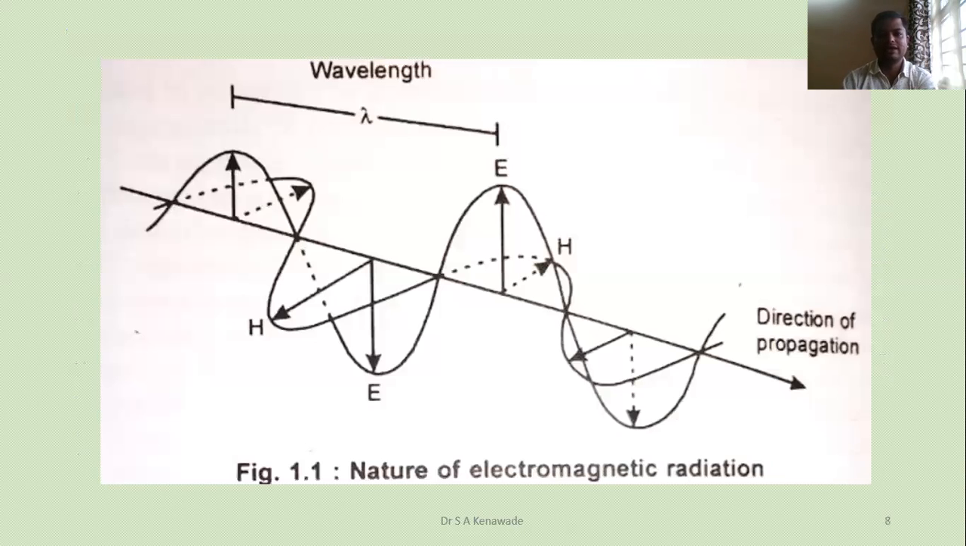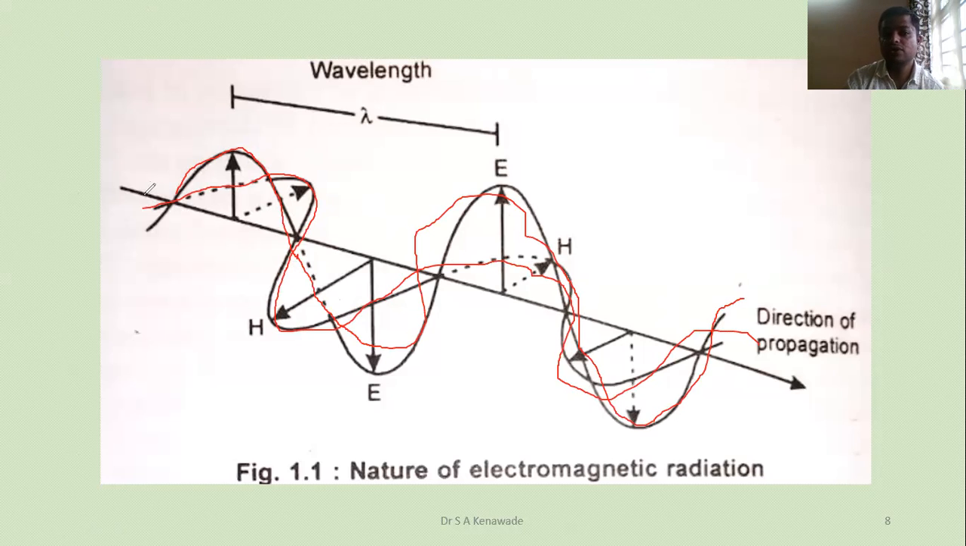If you look at this diagram, we can easily see here this is the electric vector, yes, this is electrical energy, and this is the magnetic vector. These are mutually perpendicular to each other and travel sinusoidally in the direction of propagation.